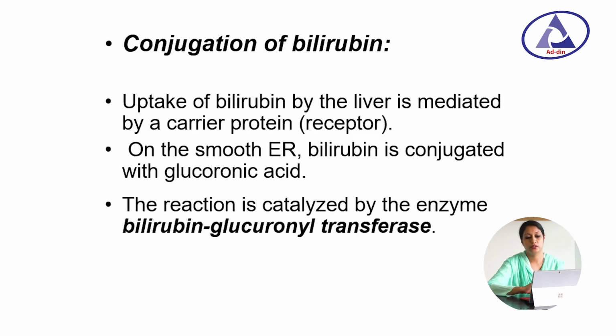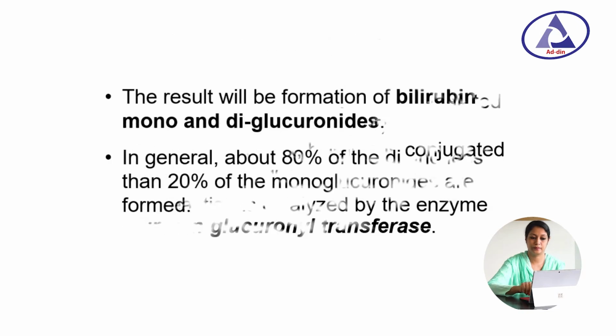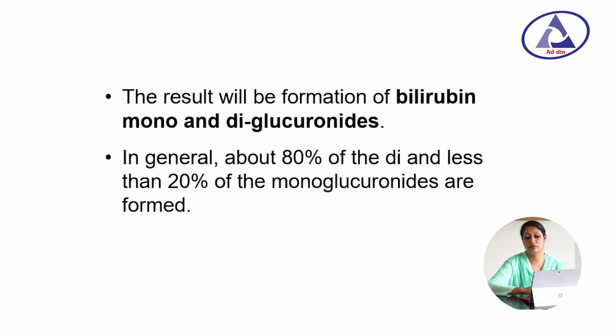Conjugation of bilirubin. Uptake of bilirubin by the liver is mediated by a carrier protein, receptor mediated endocytosis. On the smooth endoplasmic reticulum, bilirubin is conjugated with glucuronic acid. The reaction is catalyzed by the enzyme bilirubin glucuronyl transferase. The result is formation of bilirubin mono and diglucuronides. In general, 80% diglucuronides and less than 20% monoglucuronides are formed.